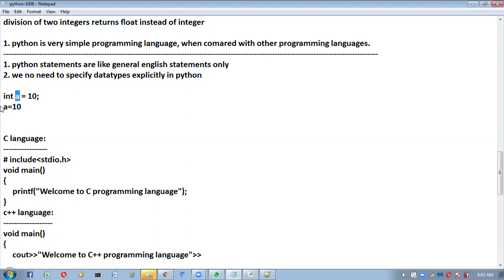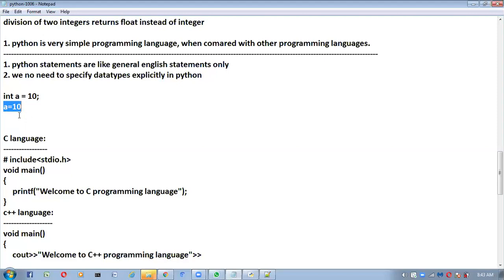But coming to Python, we no need to specify the type explicitly. Directly we can take a is equal to 10 like this. Here I am not specifying the type. How can it understand what type of data is available inside this variable? Based on the values which we are providing at runtime, automatically it can understand what type of data is available inside the variable.